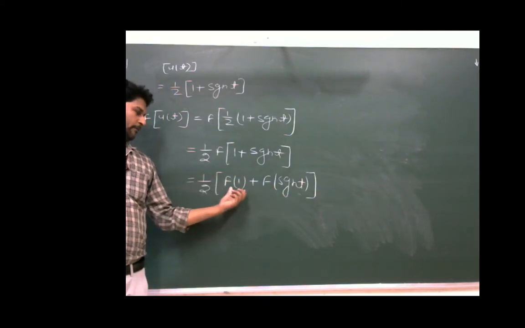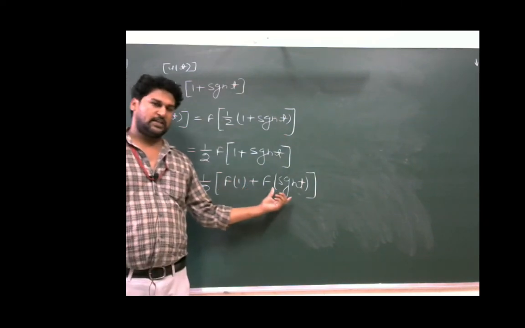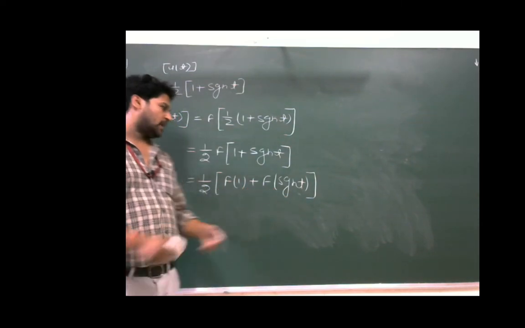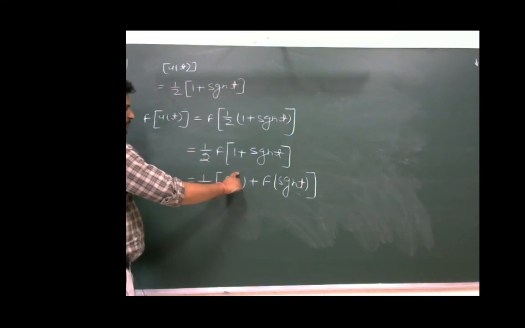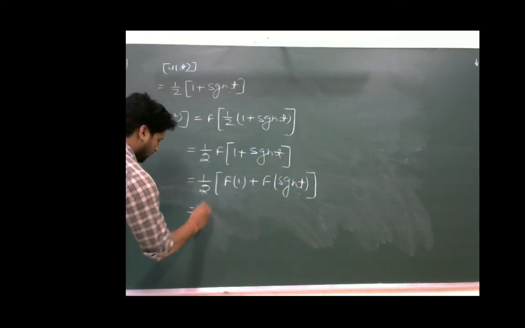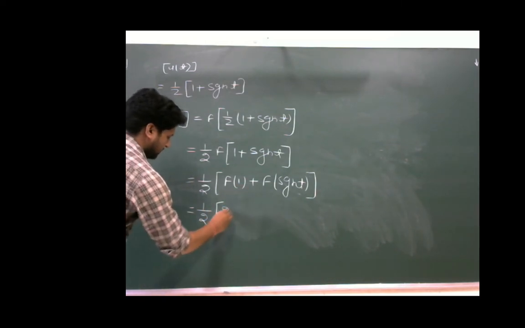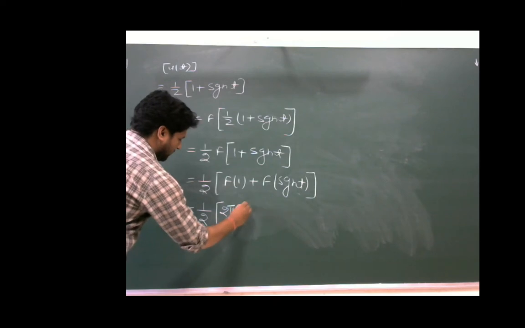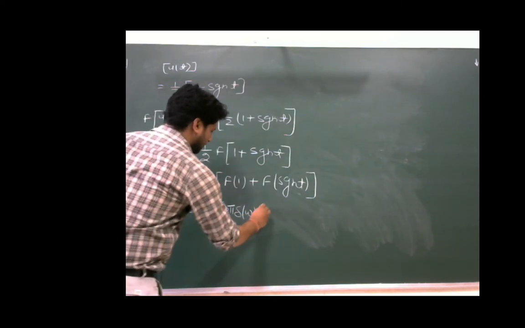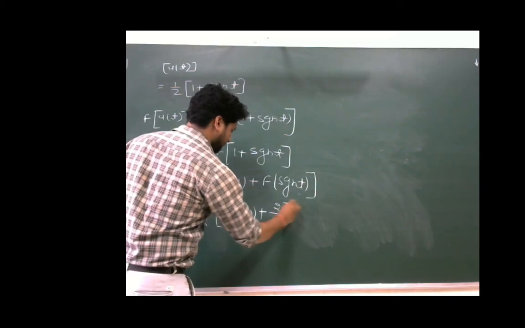Fourier transform of 1 is 2π δ(ω). Fourier transform of sgn(t) is 2/(jω). So we can write the Fourier transform of these signals directly as 1/2 [2π δ(ω) + 2/(jω)].